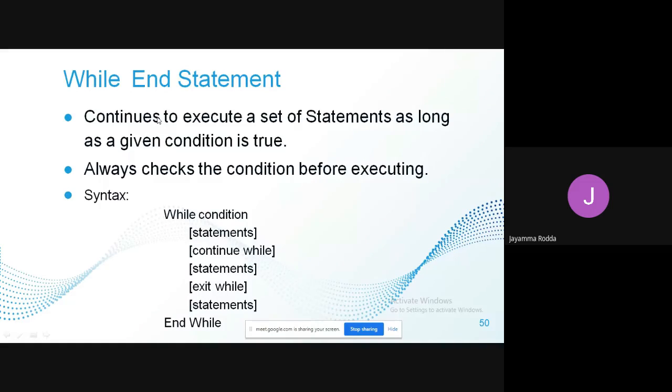As long as the condition is true, the list of statements that are written in the loop will be executed. Once the condition fails, the control will exit from the loop, and then the statement that is written after the loop will get executed. So there are two types of while statements you can write.